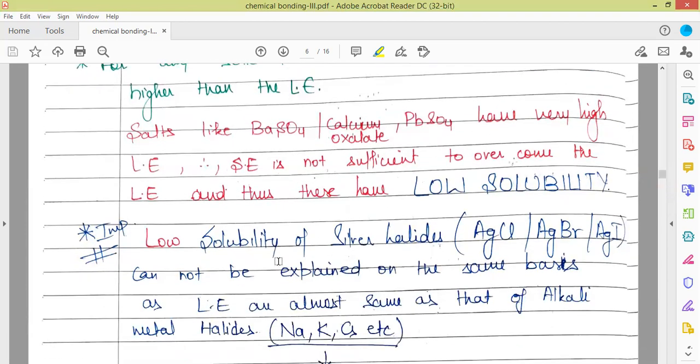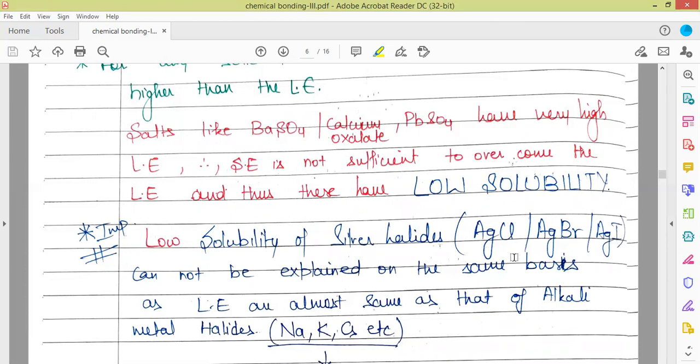Also there are some other kinds of ionic solids, here silver chloride, silver bromide, silver iodide. We have transition metals with filled d orbitals as the cations, and the oppositely charged ions are the halides. In such cases, these are also very less soluble in water.